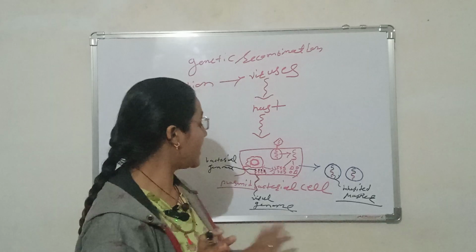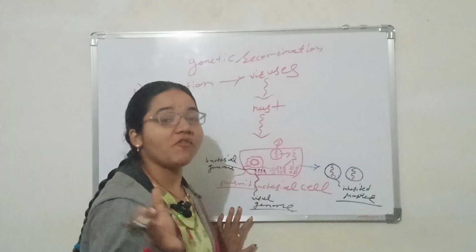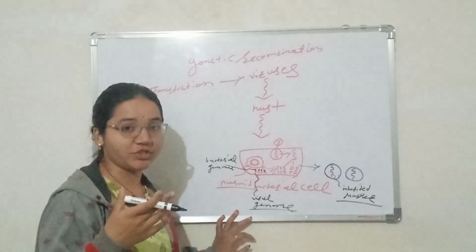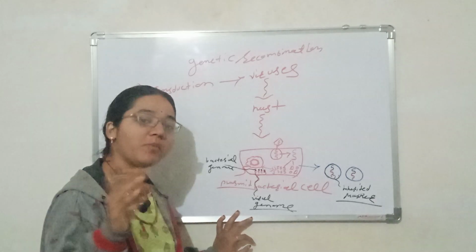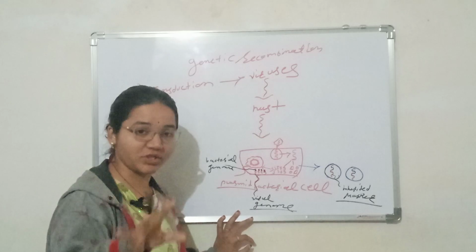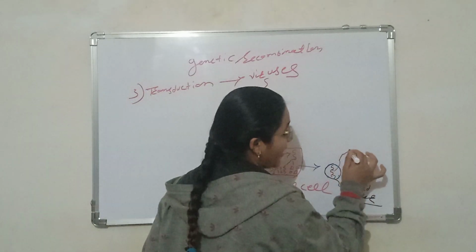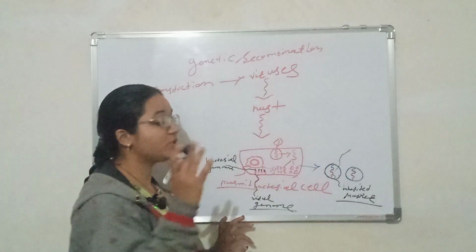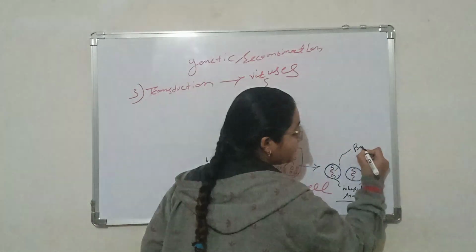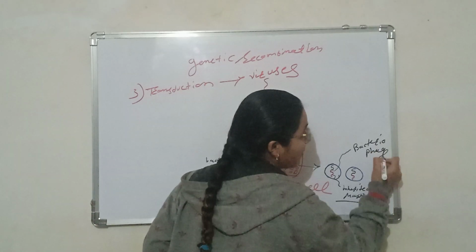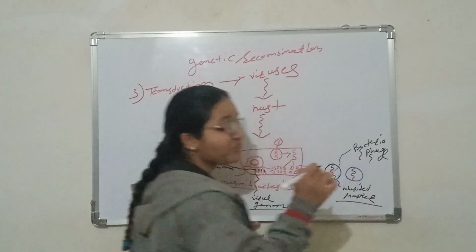So in the transduction process, the phage, meaning the bacteriophage or viruses, carry out their replication. Particles that are combined with each other, viral and bacterial, are called bacteriophage, because they combine bacterial genome and phage.